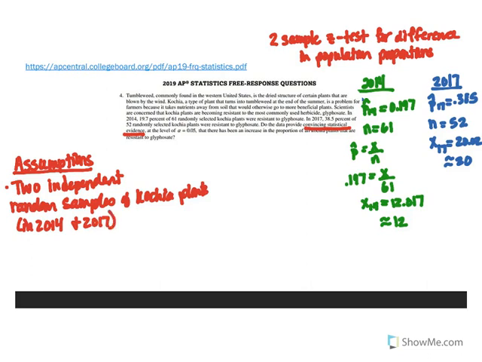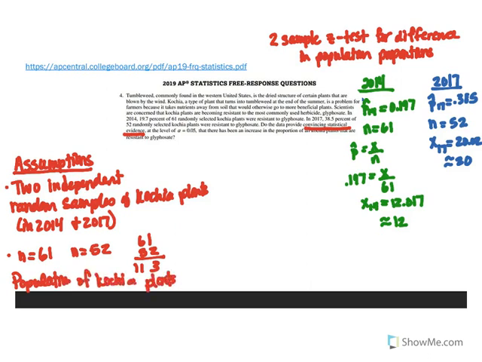Remember, in context. The second assumption is that I have to show that I have not sampled more than 10% of the population. So since these are both the same type of plants, I've got n equals 61 and n equals 52. If I add up 52 and 61, I've got a total sample size for both years of 113. So I can say the population of these plants is at least 1,130, showing that I have not sampled any more than 10% of the population.